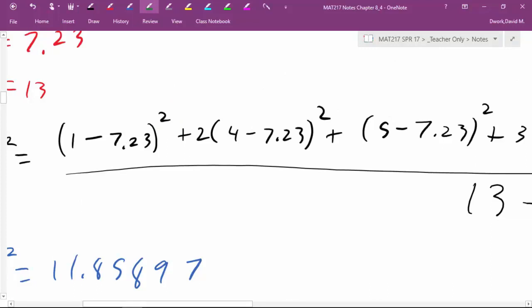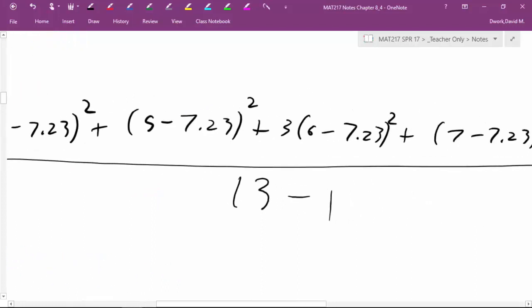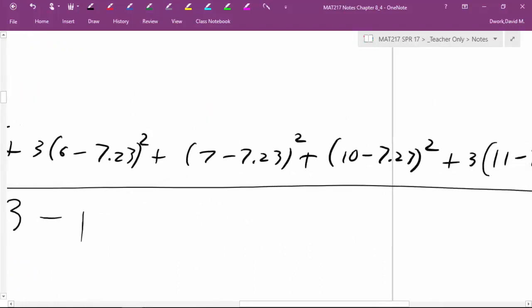And if you think of it as the bigger the number is, the more spread out your data is, this is saying this is really spread out. This is really off, right? And so on and so forth. 4 minus 7-ish, that would be 3. So 3 squared is 9, not nearly 36. And since I have 2 of those, that helps me out, right? Those have less error. And then if you have a value that's very close to your average, such as this one right here, 7 minus 7.23, now that's only 0.23 squared.